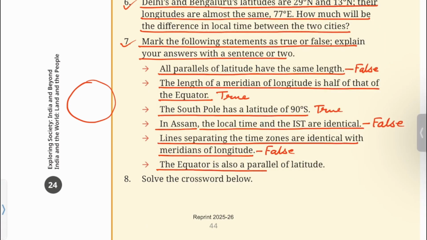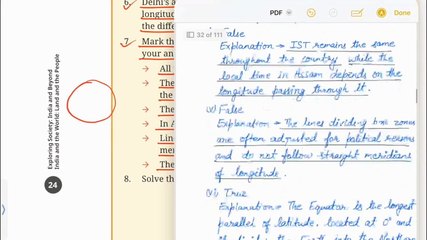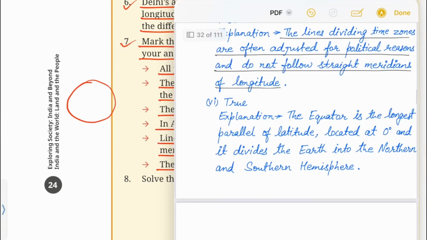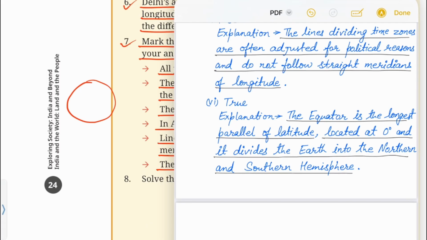The equator is also a parallel of latitude. This statement is true. Explanation: the equator is the longest parallel of latitude located at 0 degree and it divides the earth into the northern and southern hemisphere.